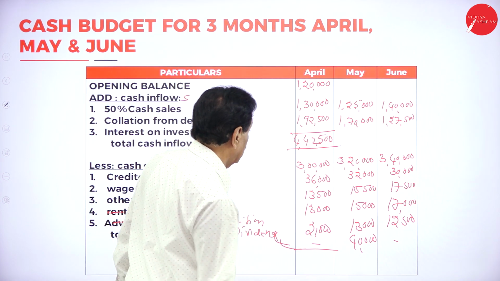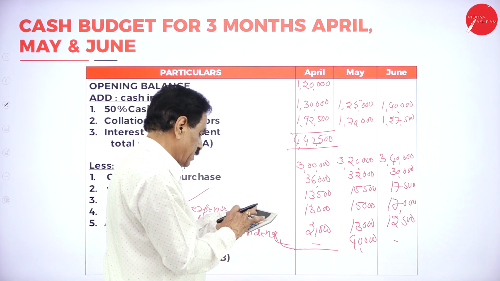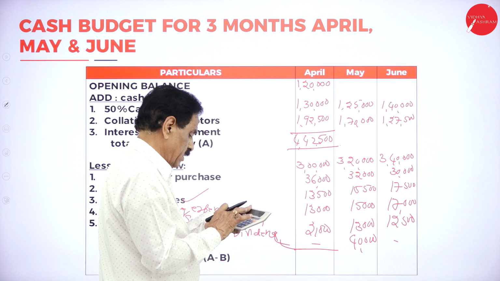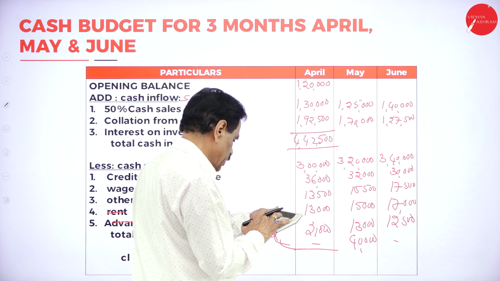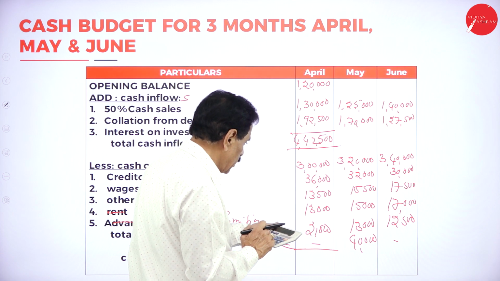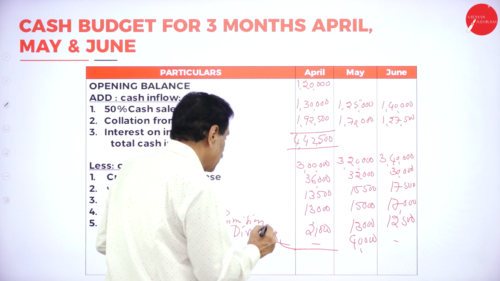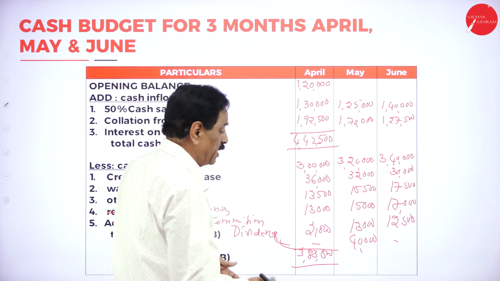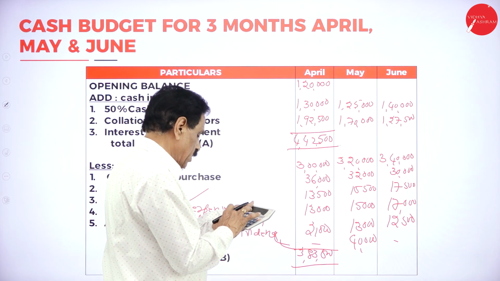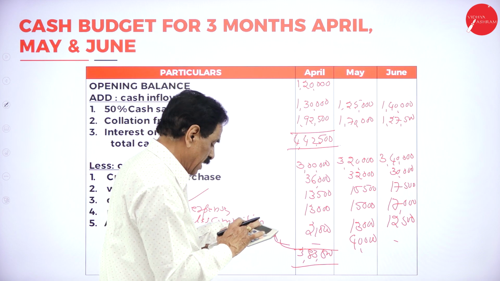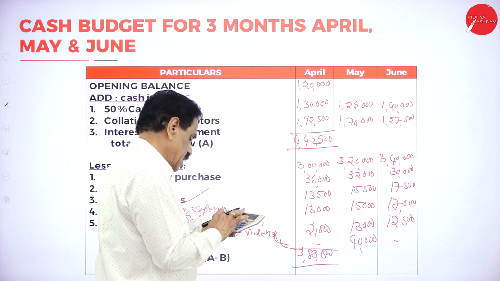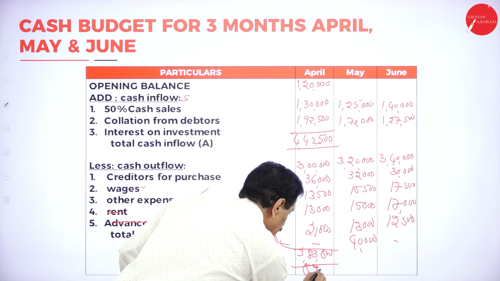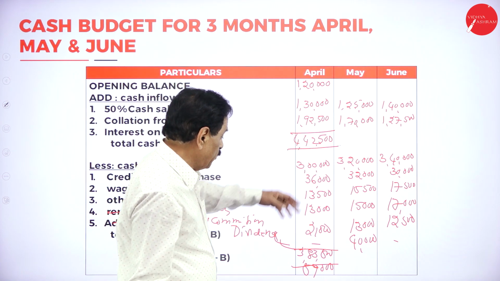Add the figure. 3 lakh plus 36,000 plus 13,500 plus 13,000 plus 21,000 is 3,83,500. 4,42,500 minus 3,83,500 is 59,000.